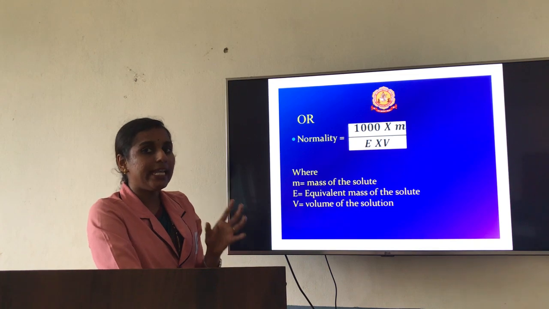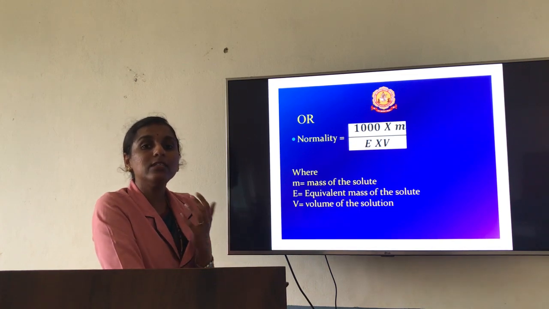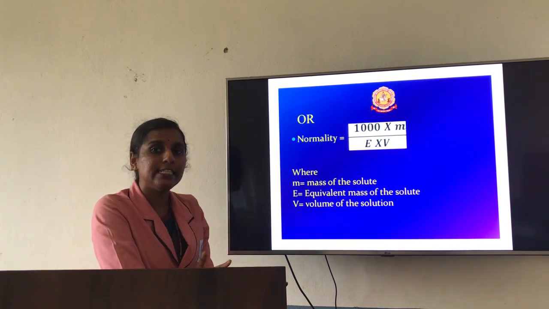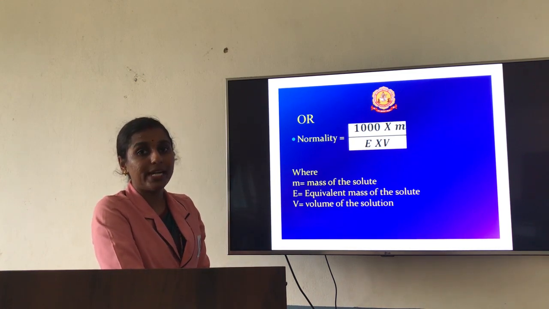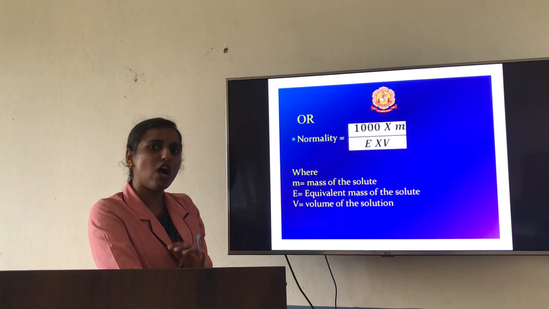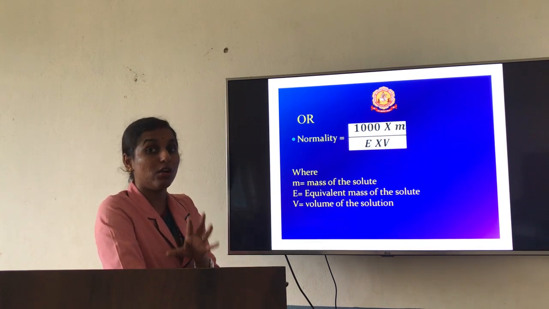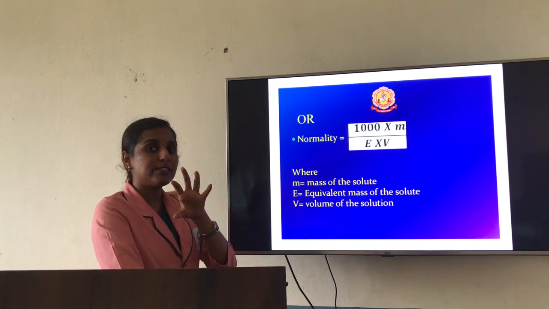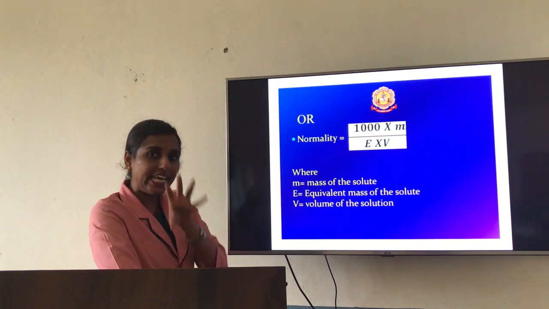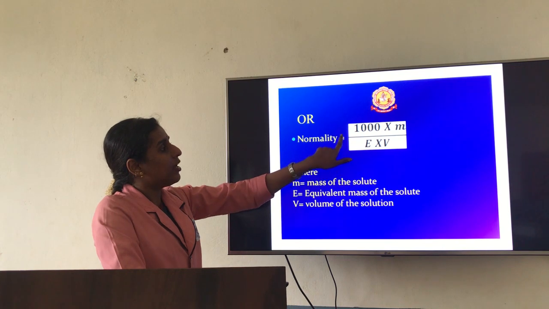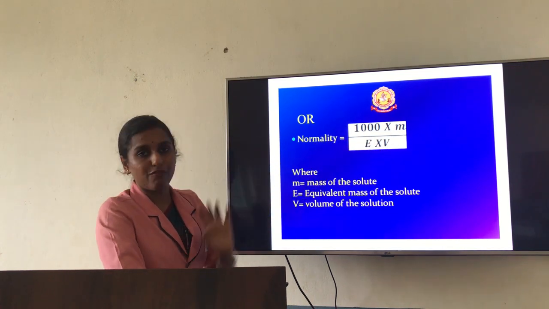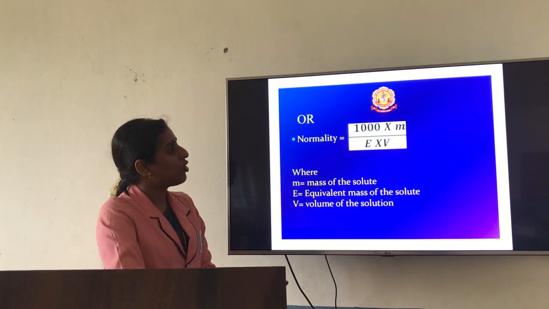Divided by N. N represents either the charge, acidity or basicity of that molecule. So what is the acidity as well as basicity or the charge of the molecule? So it goes with that. First you are supposed to find the value of E. After that, substitute over here and you will get the answer for this. Okay, so we will go with the problem.